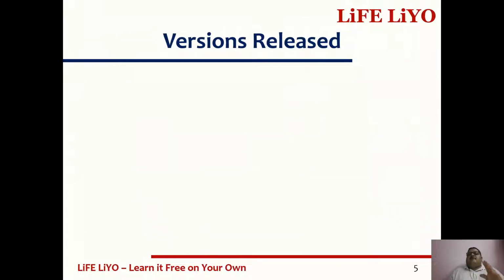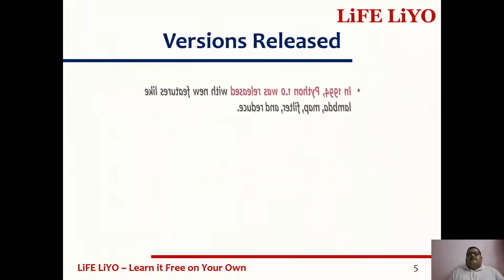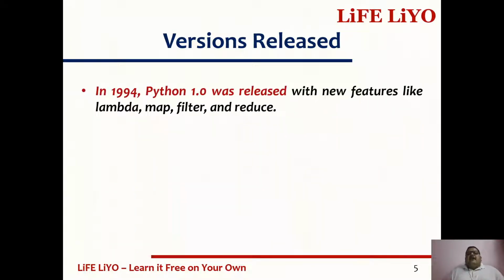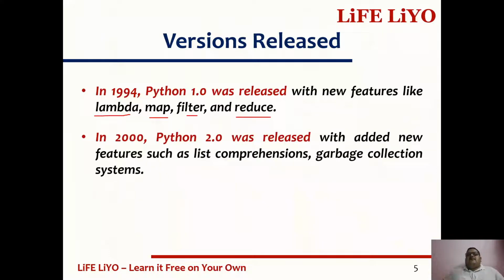From the inception onwards, they have released various versions of Python. Starting from 1994, the official version Python 1.0 was released. The new features implemented were lambda, map, filter, and reduce. After that, in 2000, Python 2.0 was released with good features such as list comprehensions and garbage collection. You are going to read about garbage collection in the next lectures.